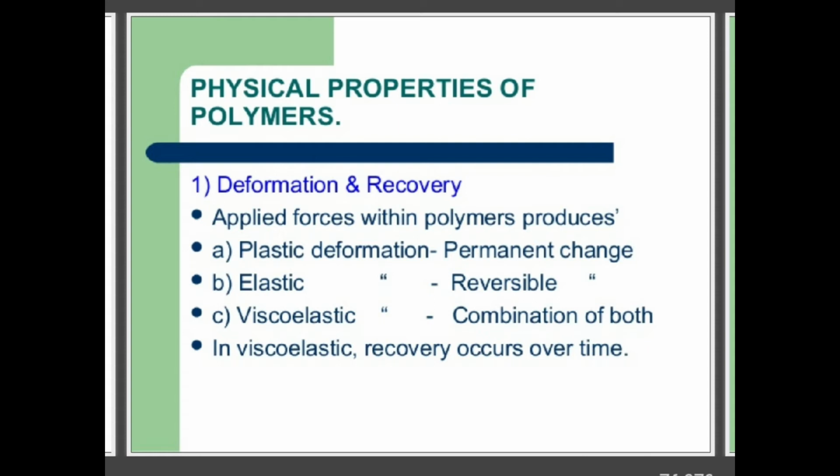The applied forces within the polymer can produce plastic deformation, that means a permanent change, and elastic, that is reversible, then viscoelastic, that is a combination of both. In viscoelastic, recovery occurs over time, right?